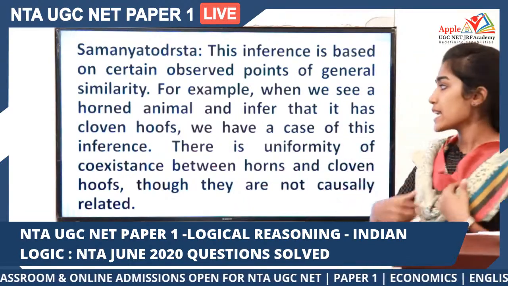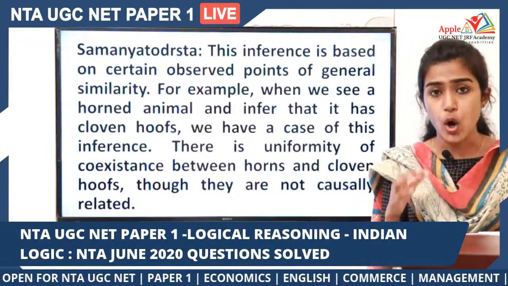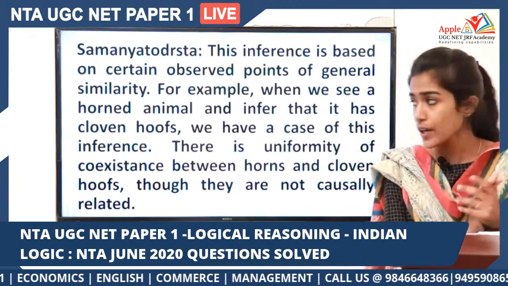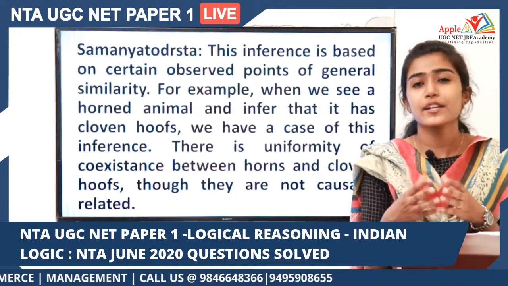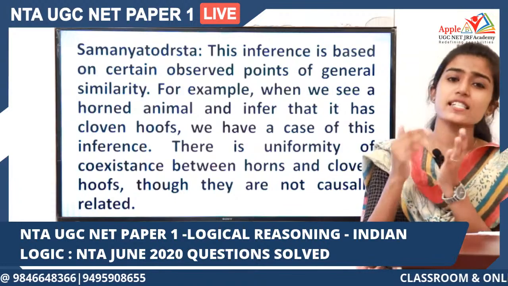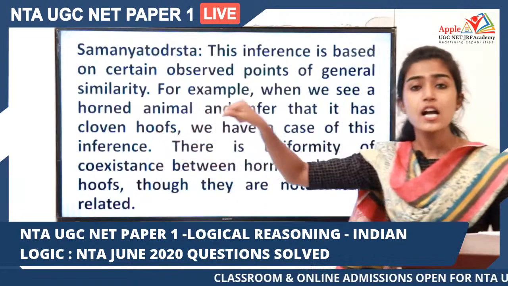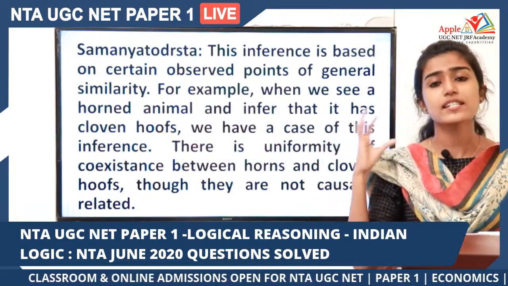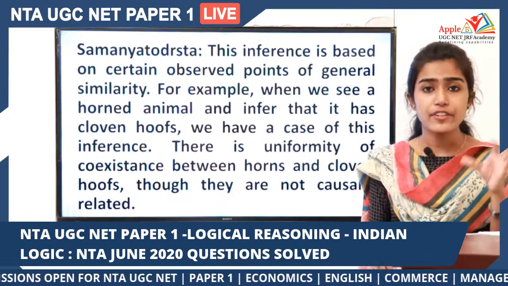That means if an animal is having horns, we infer that this animal is having horns, so obviously it will be having cloven hooves. Cloven hooves, I know you might be very familiar with that. It is about the hooves that are there in the feet. Just Google that image, so you can see what cloven hooves are. So there is a general idea or general similarity which says that horned animals are having cloven hooves.